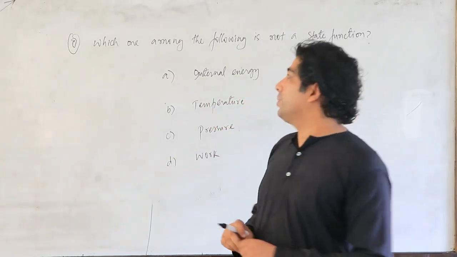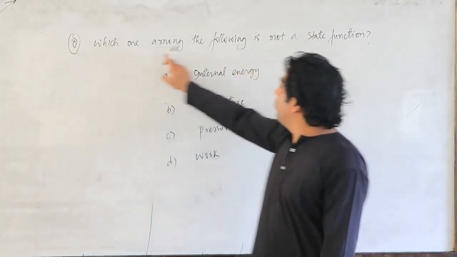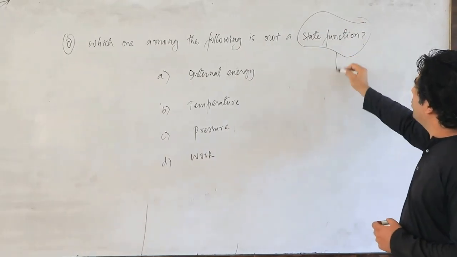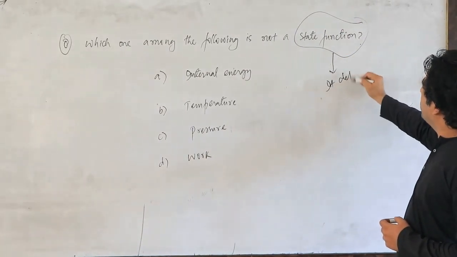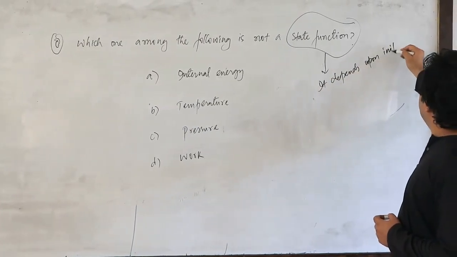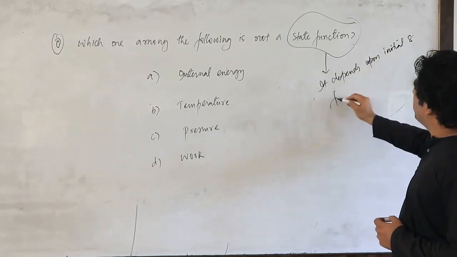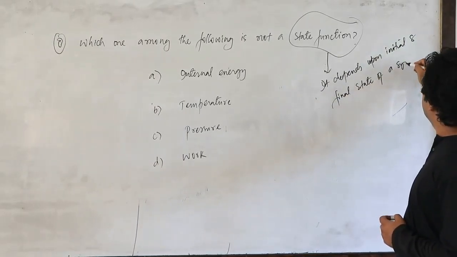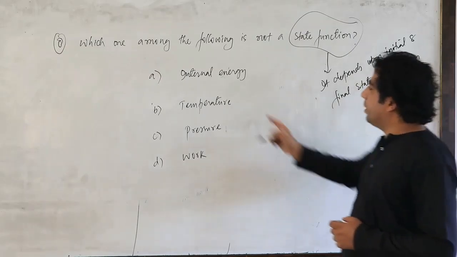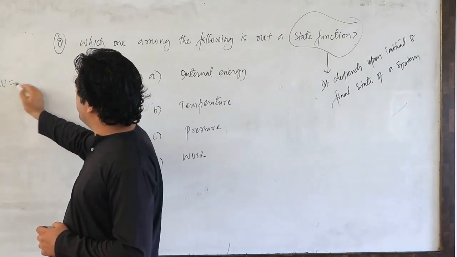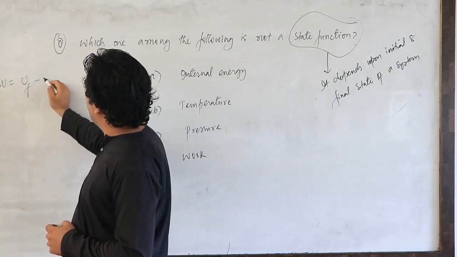So dear friends, let's do question number 8. Which one among the following is not a state function? We know that a state function depends upon the initial and final state of a system. And we know that internal energy, if we talk about the first one, the change in internal energy is equal to UF minus UI.